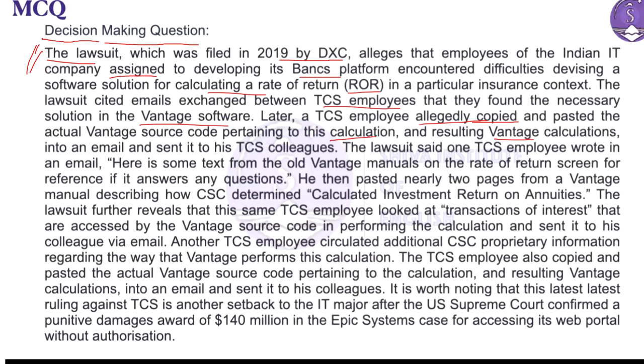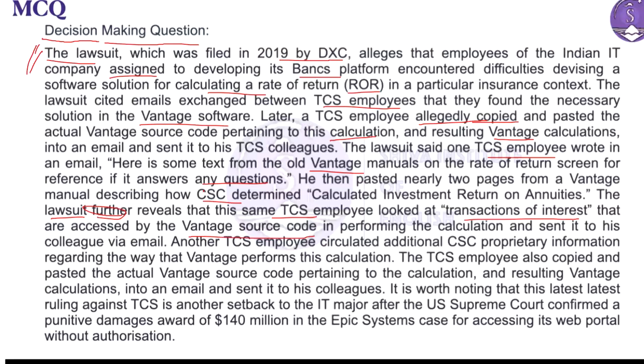The lawsuit said one TCS employee wrote in an email, "Here is text from the old Vantage manuals on the rate of return screen for reference if it answers any questions." He then pasted nearly 2 pages from a Vantage manual describing how CSC determined calculated investment return on annuities. The lawsuit further reveals that this same TCS employee looked at transactions of interest that are accessed by the Vantage source code in performing the calculation and sent them to his colleague via email.